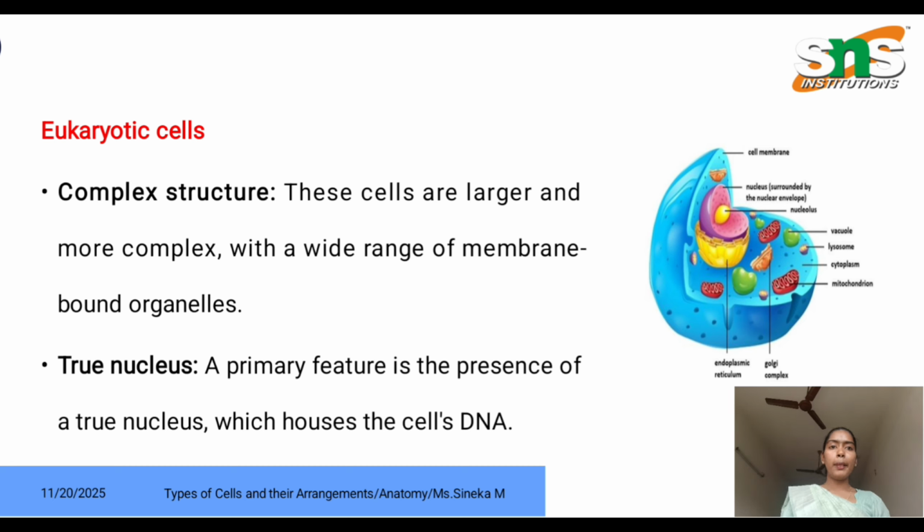The other one is eukaryotic cells. That is a complex structure. These cells are larger and also more complex compared to prokaryotic cells. Here is the image of a eukaryotic cell cross section with a wide range of membrane-bound organelles. The true nucleus. Eukaryotic cells contain a true nucleus, which houses the cell's DNA.